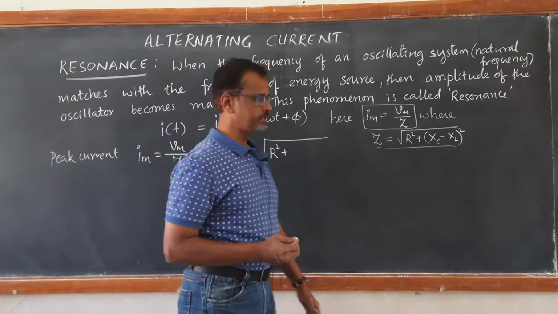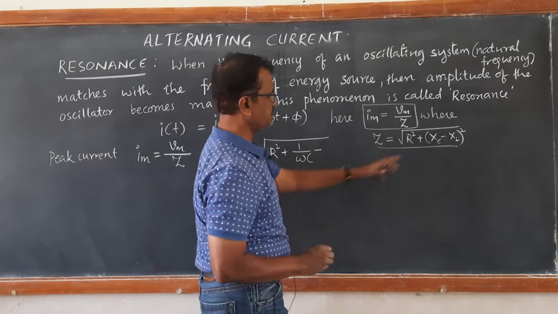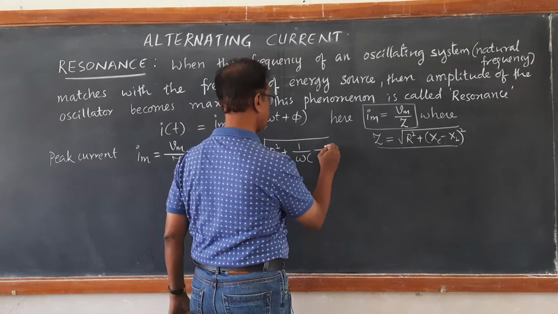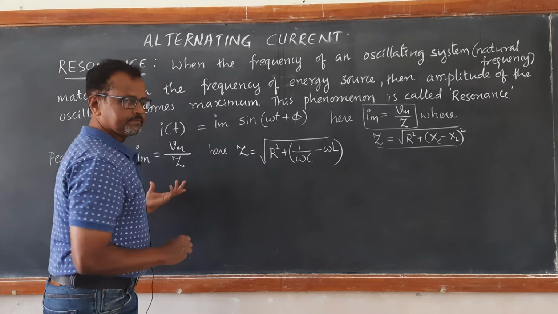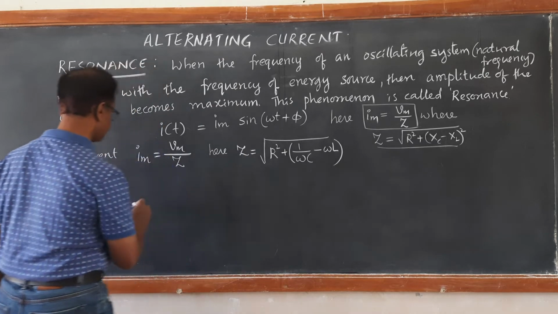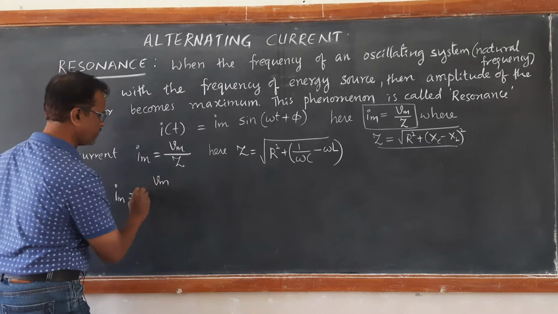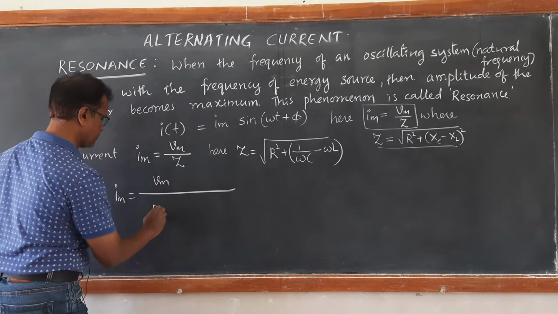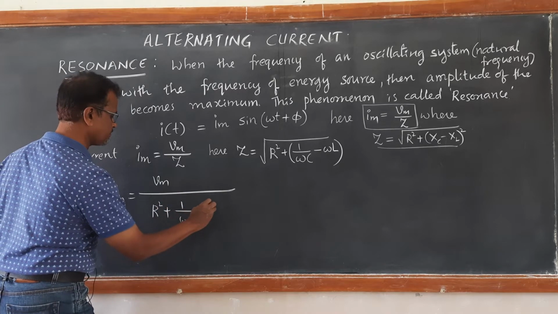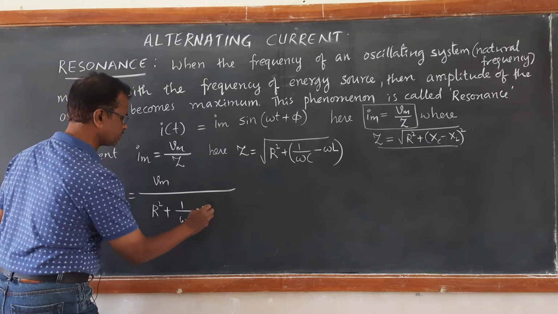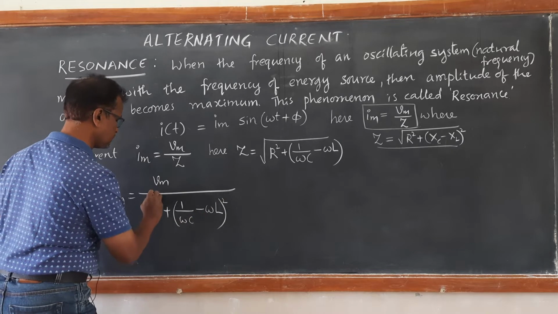What is Xc? We know it is 1 upon omega C. And what is XL? It is omega L. So, when you substitute here, we get finally Im is equal to Vm upon the square root of R square plus 1 upon omega C minus omega L, whole square under root.